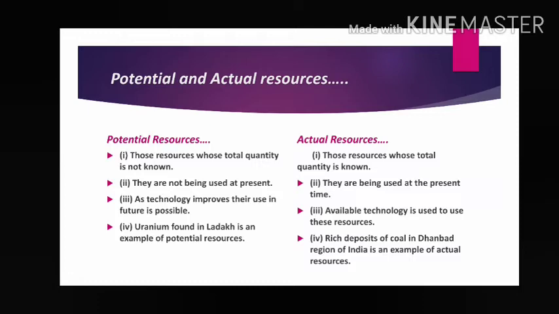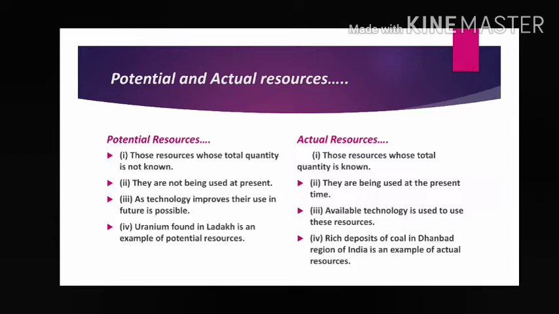I have told different types of stages are present. What I told, some resources are already in use from the ancient time. We know about its usage, we know how to use it, we know everything about this type of resource. And there are some resources present which are not in use up to the maximum limit. It is in use but limited. Why is it limited? Because maybe technology is not permitting, or maybe we are not interested in using this one, or maybe we have other options, that's why. So here two types of resources are present on the basis of stages of development.